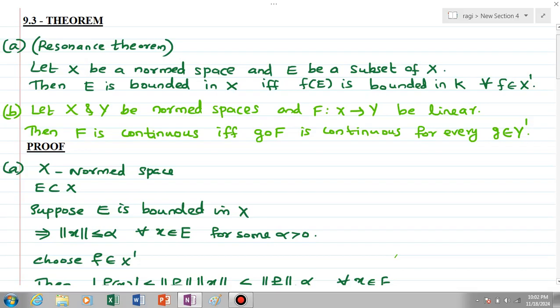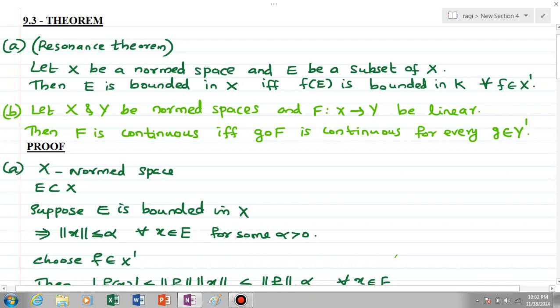For this we have X a normed space and E a subset of X. So we are proving that if E is bounded in X, then f of E is bounded in K, and conversely, if f of E is bounded in K, then E is bounded in X. So first we assume E is bounded in X.